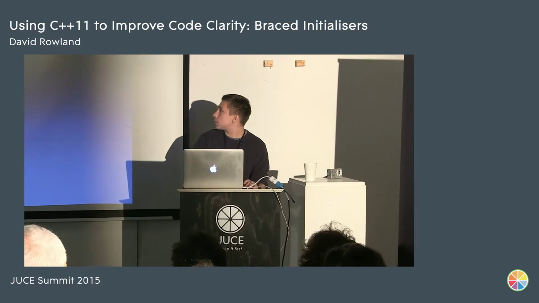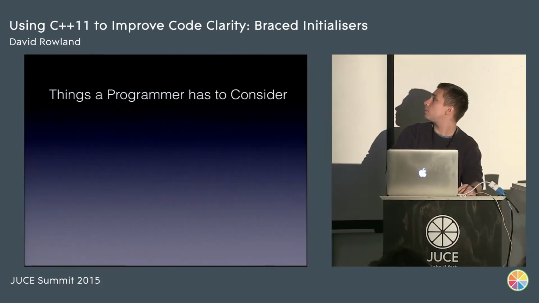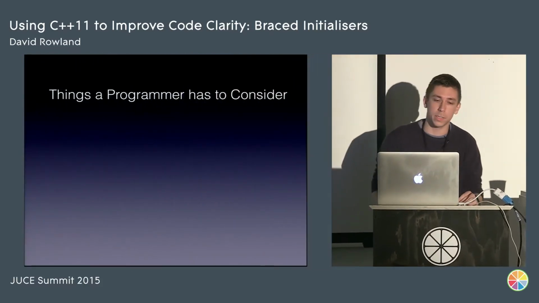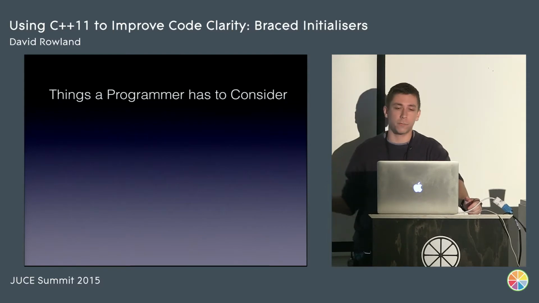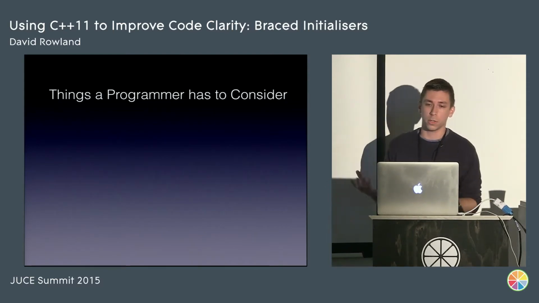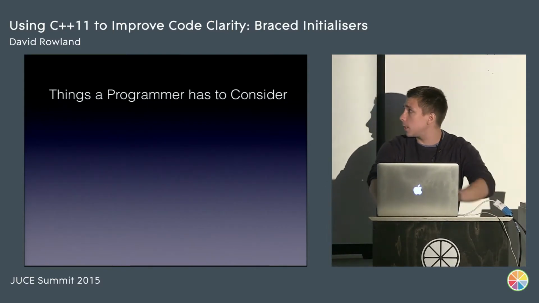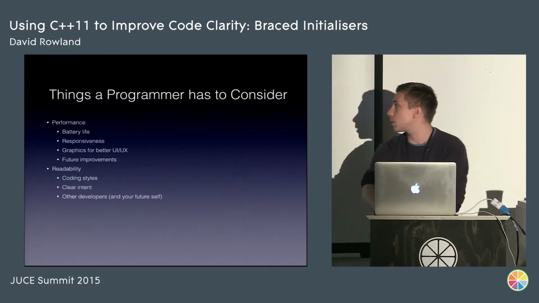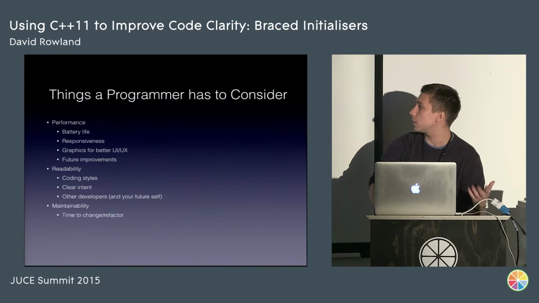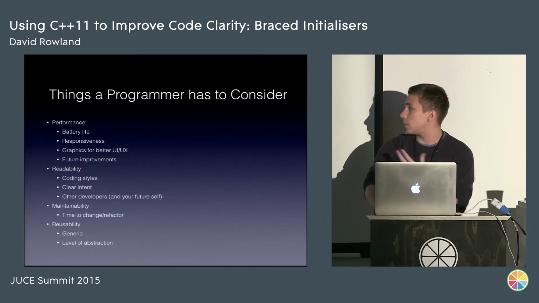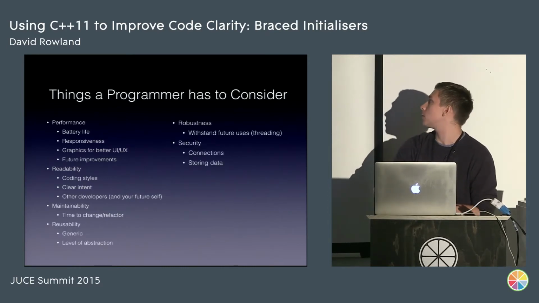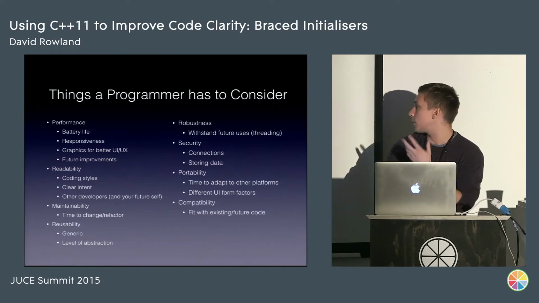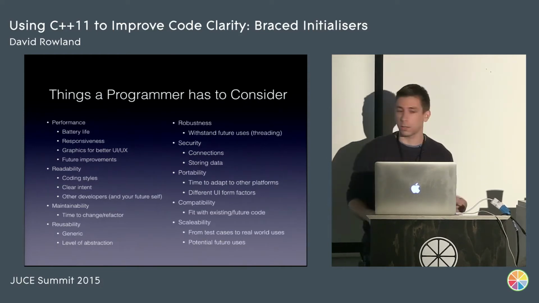So programming is tough. It's tough for many reasons, but one of them is the amount of things that you have to consider for almost every single line of code that you write. You're probably familiar with all of these things, but we have to think about performance, which is one of the reasons a lot of us choose C++, readability, you might have coding styles to adhere to, maintainability, reusability, robustness, security, portability, compatibility, scalability, lots of abilities.